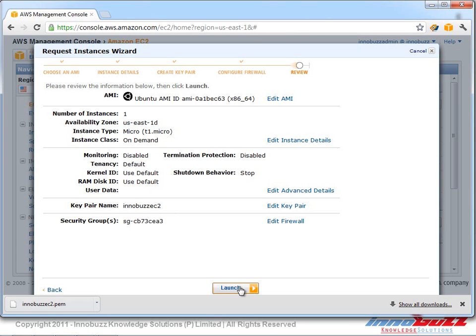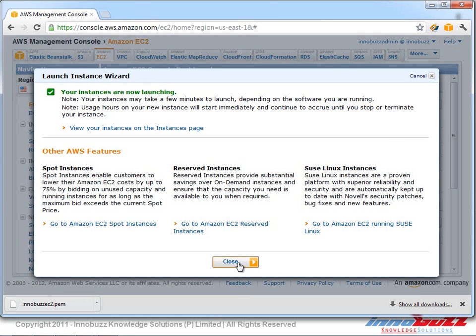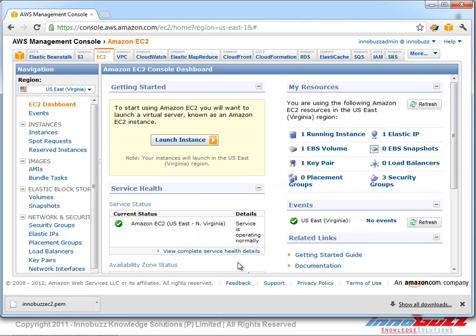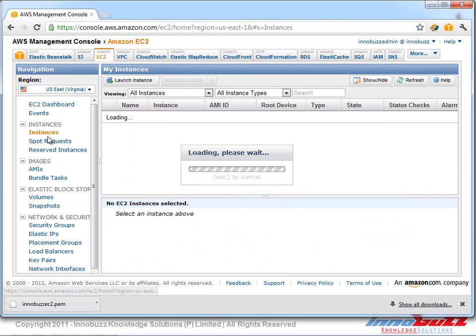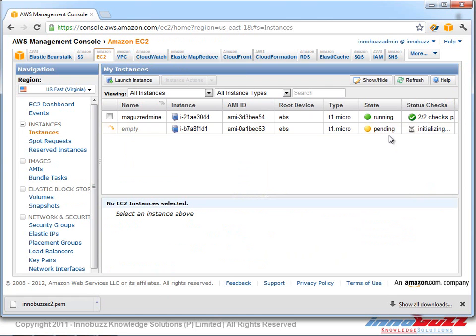So we click launch and we click the close button, and now we have launched the instance. In order to see this instance, we need to click on the instances tab under the EC2 dashboard. I click on instances. Here we can see that our instance is getting ready. The state is pending. That means it is initializing, and it will be ready in a moment.